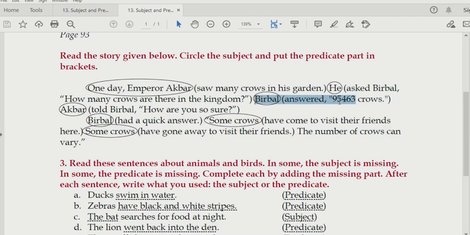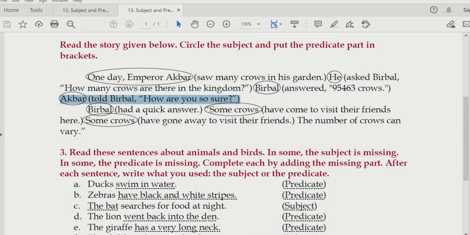Birbal answered 95,463 crores. Now, why did we put this into brackets? Because this is the verb over here, answered. Who answered? Birbal answered. So, Birbal will become the subject.